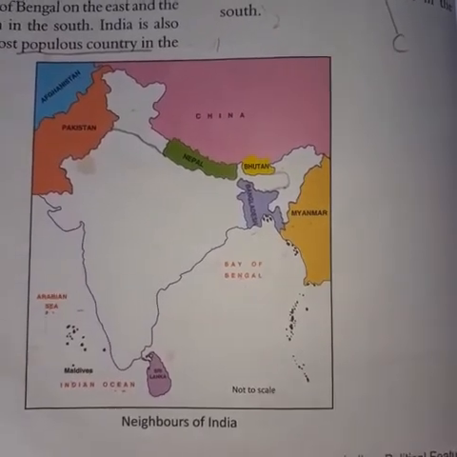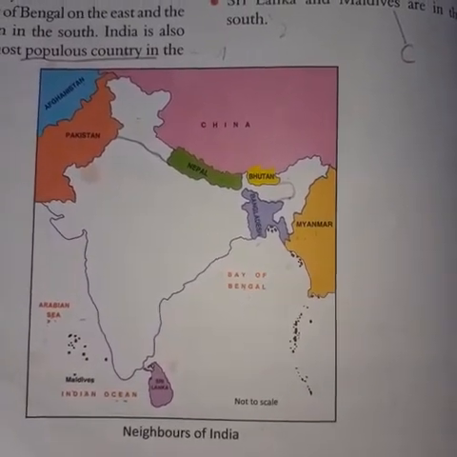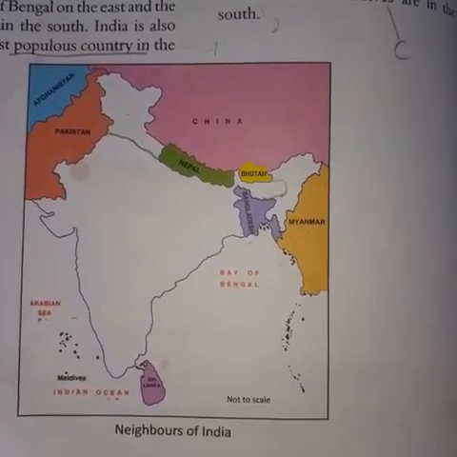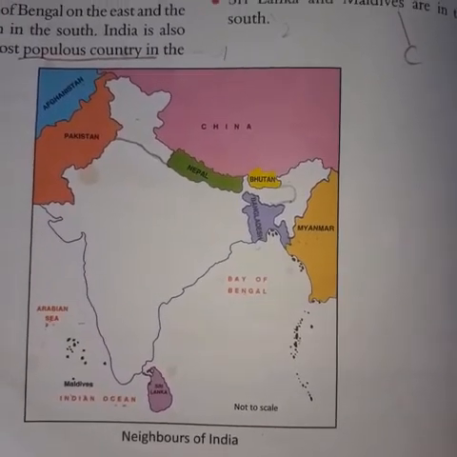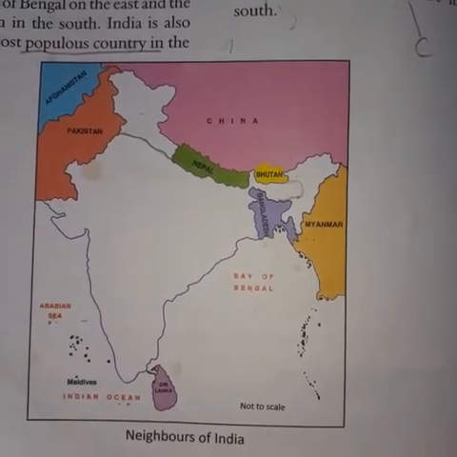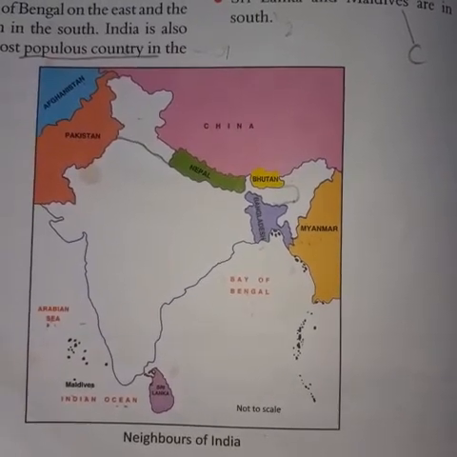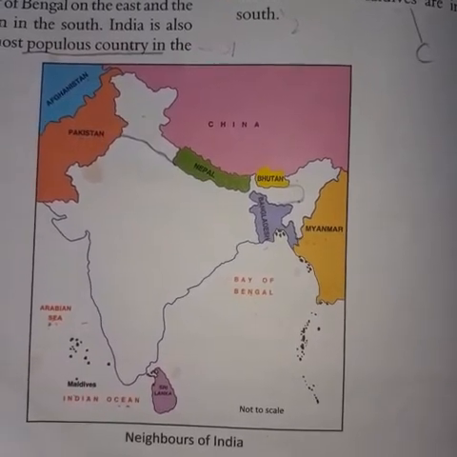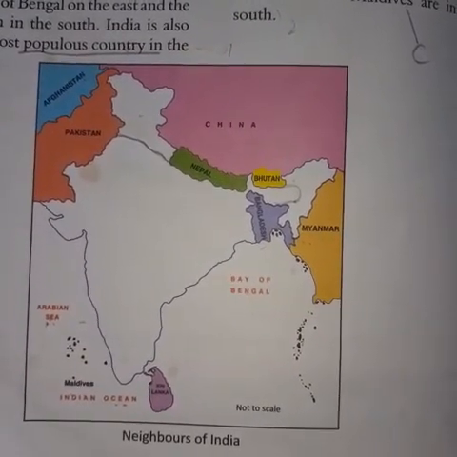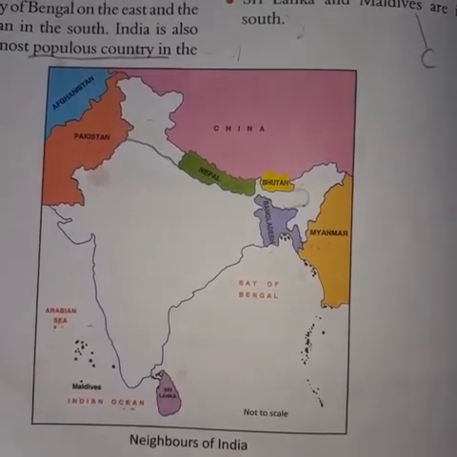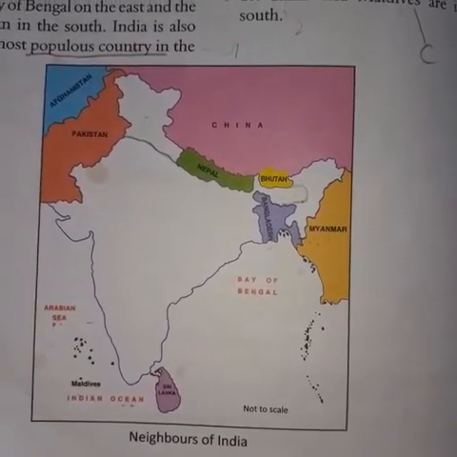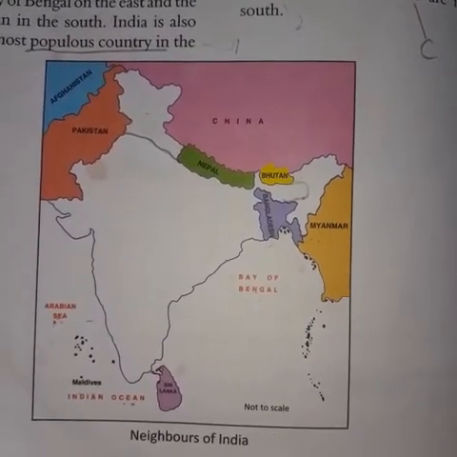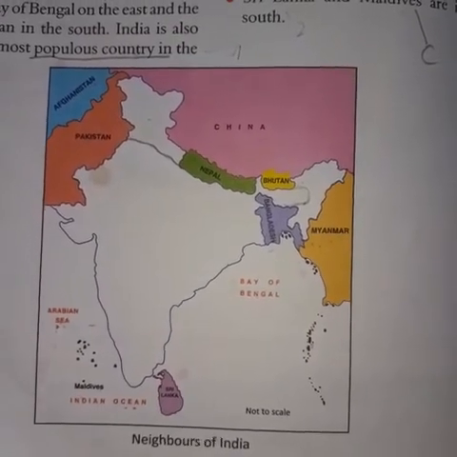We have a union or central government at the center with its capital at New Delhi. The central government sets the laws and rules for the entire nation. The President of India is the head of the country. The Prime Minister and his Council of Ministers at the central government look after the welfare and progress of the people. The President, the Vice President, the Prime Minister, other ministers, and the officers of the central government live and work in Delhi.